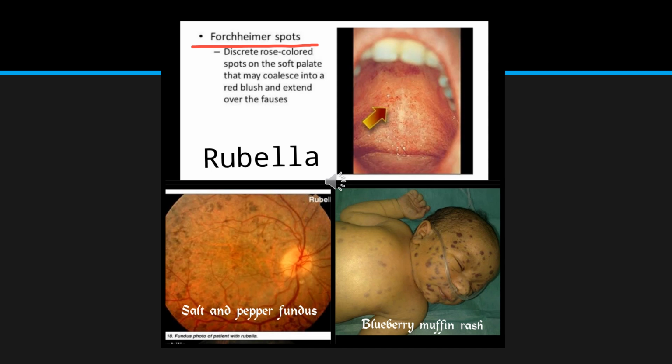But if they ask you in a question, you have to take it as a clue for rubella syndrome. And salt and pepper fundus, again, it is not pathognomonic, but it is generally seen in rubella syndrome. So Forchheimer spots, four blueberry muffins, blueberry muffin rash, and the salt and pepper box is salt and pepper fundus. So these were some additional features about rubella syndrome.